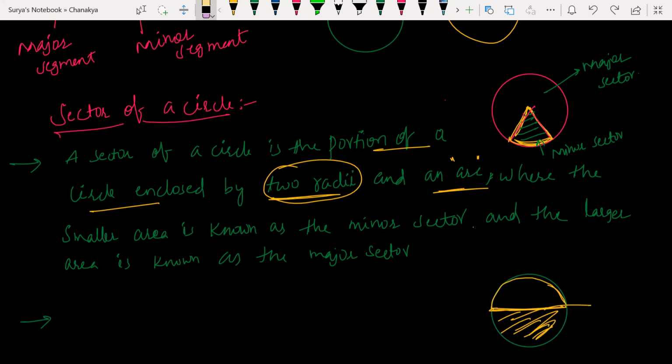So for equal arcs of a semicircle, both the segment and sector are called a semicircular region. This is my segment, and this is my sector. Both the sector and the segment are called a semicircular region.